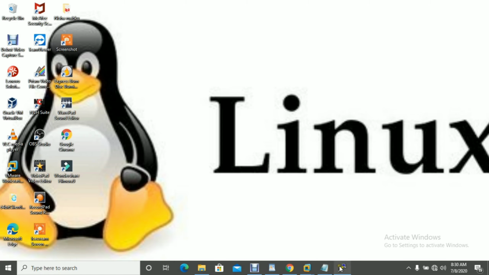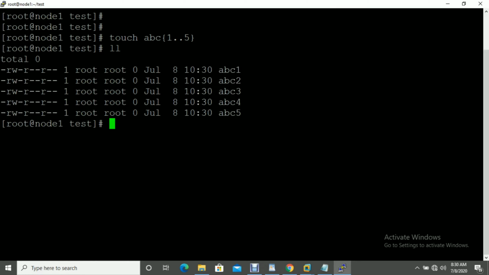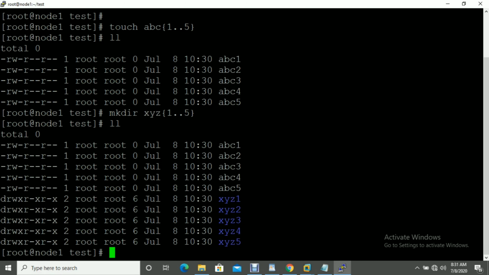So let me show you. Before I explain the cp and mv commands, let me create a few files and directories with the touch command. touch abc{1..5}. So I'm going to create 5 files. Yeah, you can see it's created. Let me create directories with mkdir xyz{1..5}. So my directories and files are created.